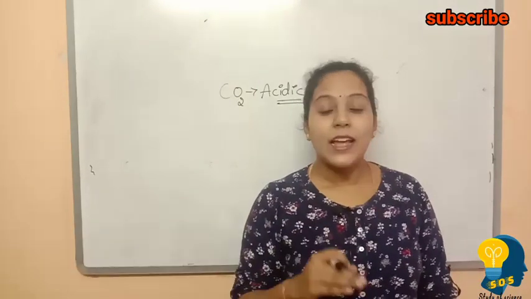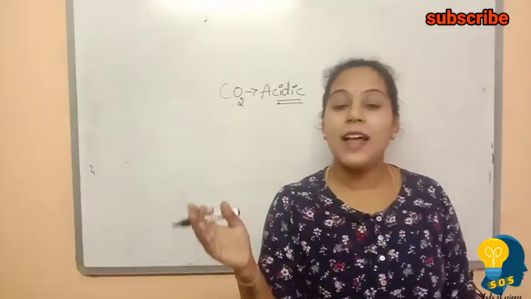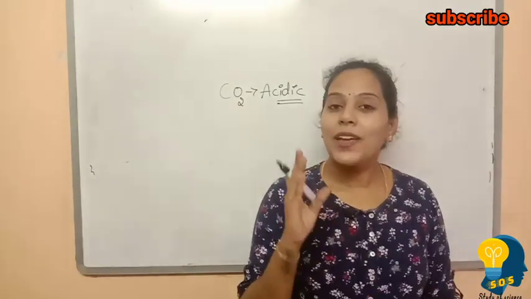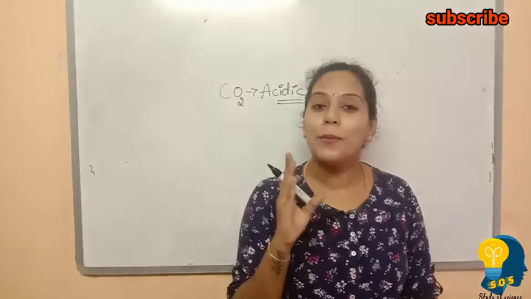Newlands' law is different. Newlands' law says every eighth element has a similar property to that of the first one. Correct. So here the correct answer is Dobereiner.